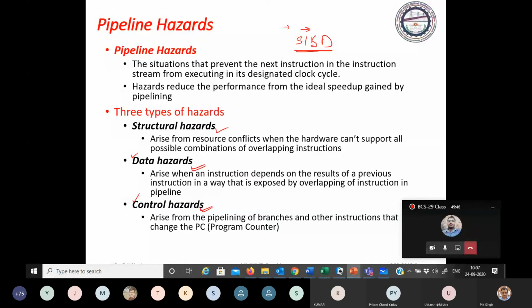Control hazard is due to the control structure of the program. If you have to switch the control of execution, you have an unconditional jump, a jump has to be taken. In that case, you have to switch the control of execution to that very target address, and that will hamper the execution efficiency.